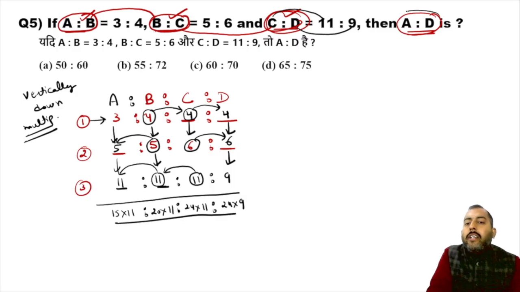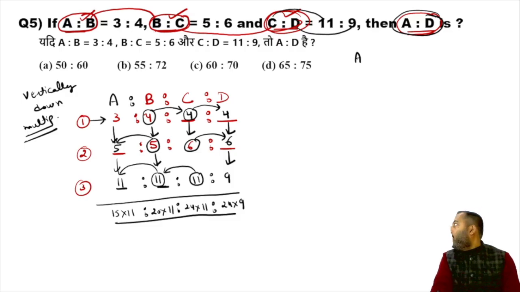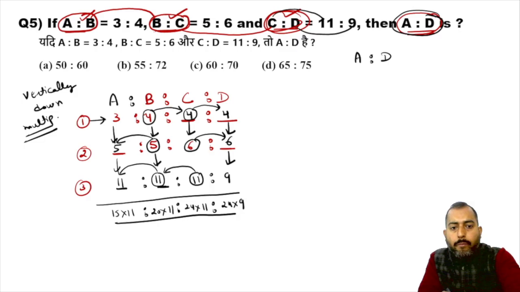We are interested in A is to D. We are interested in A is to D. Just a second. Okay. So we are interested in, just a second, guys. Let me check my laptop battery. Yeah, it is proper.